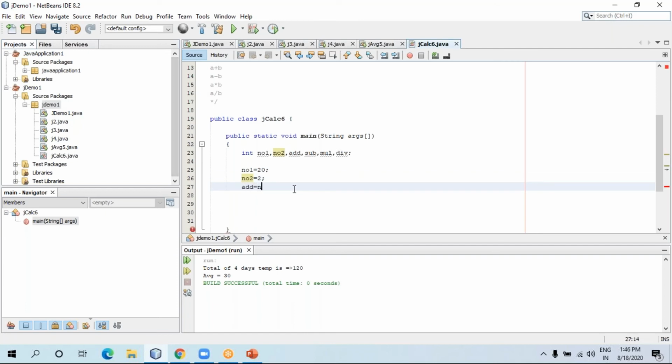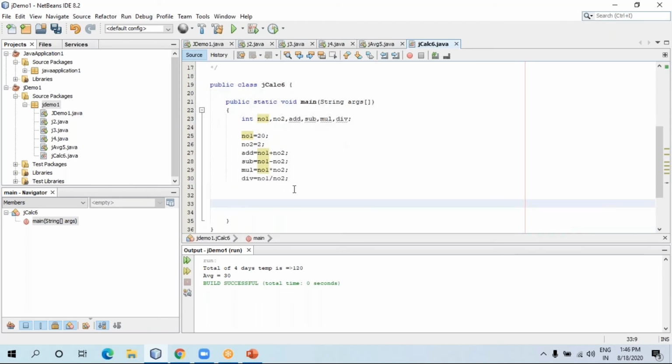Add equals number one plus number two. Subtraction equals number one minus number two. Multiplication equals number one into number two. Division equals number one divided by number two. So we are storing these four values in four different variables.